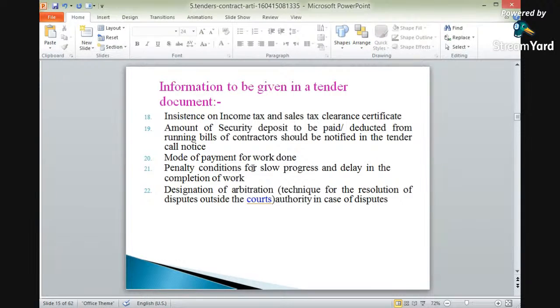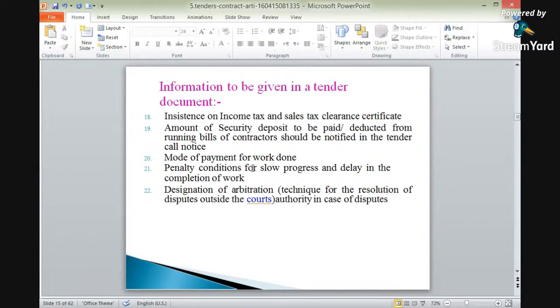The 21st point is nothing but the penalty conditions for slow progress and delay in the completion of work. If the progress is slow, or if there is a delay in the progress of work, there will be some penalty to be carried out. Okay? So penalty conditions for slow progress and delay in the completion of work.